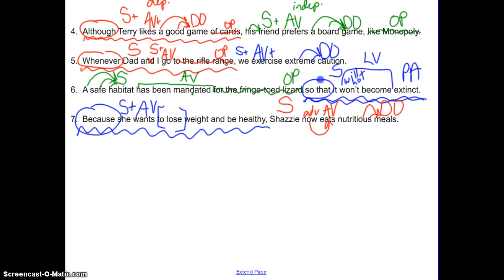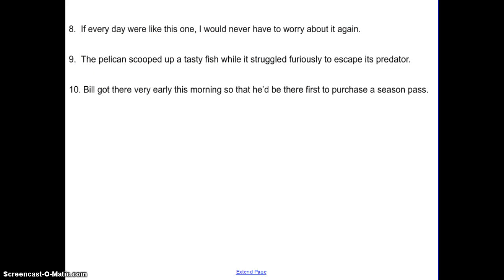Okay. On to number 8. If every day were like this one, I would never have to worry about it again. Find our subordinating conjunction to find your dependent clause. Connor? If. So Connor, if is the subordinating conjunction, what's the entire dependent clause? Very good. If every day were like this one.